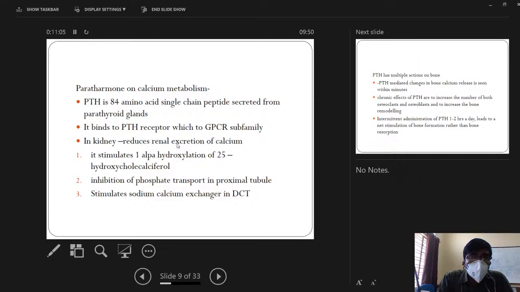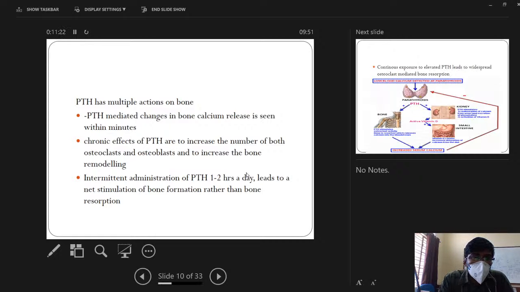It also stimulates calcium exchange in the distal convoluted tubule. In the distal convoluted tubule membrane, there is a sodium calcium exchanger that is ATPase dependent. So parathyroid hormone causes activation of this pump and net calcium absorption. On bone, parathyroid hormone has various actions.